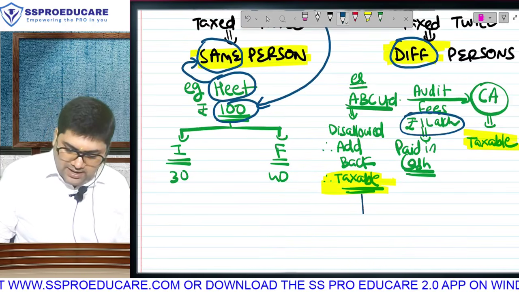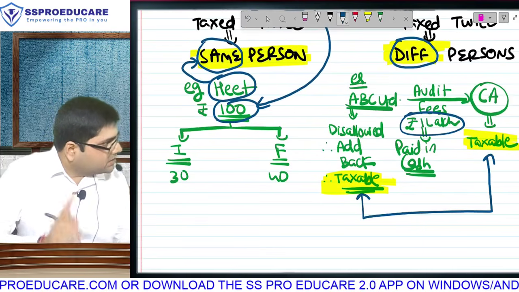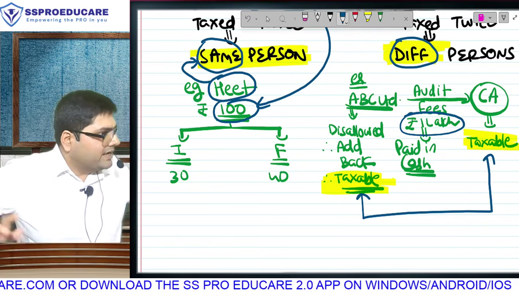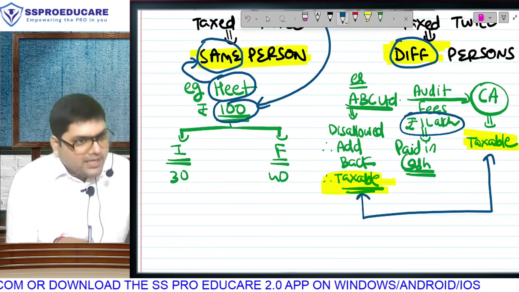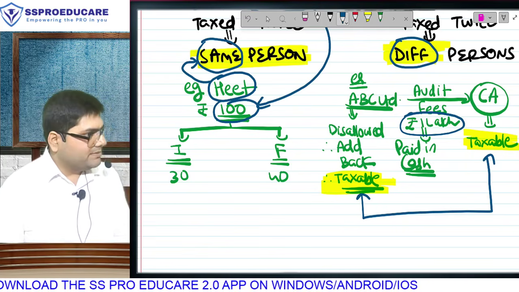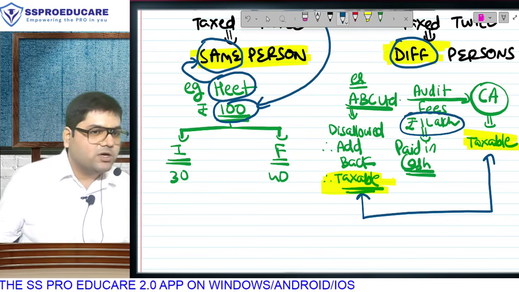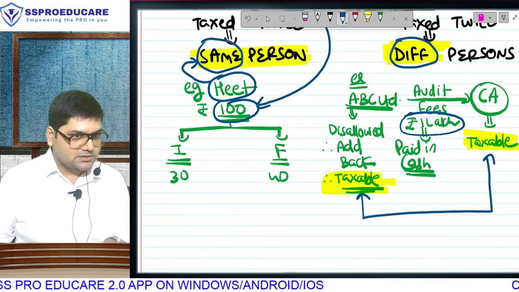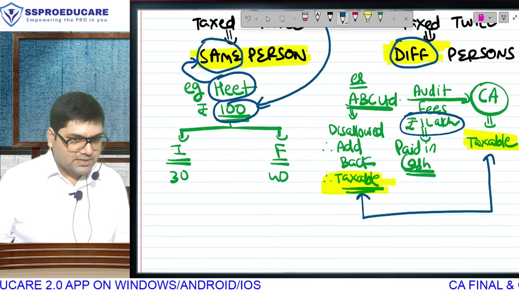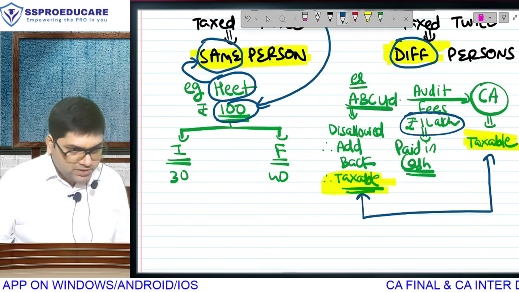Hello? Getting taxed twice. Same 1 lakh taxed twice. But this time, the two people having the income in their NTTI are different. CA का NTTI and company का NTTI. Both of them have this income in their NTTI. That is economic double taxation. So when the same person on the same income is getting taxed twice, we will call it juridical double taxation. But when different people are getting taxed, we will call it economic double taxation. Meaning समझा? हित का जो पूरा story था, that was example of juridical double taxation.